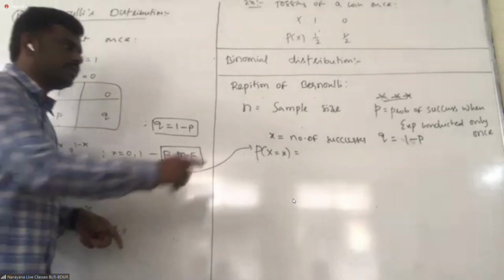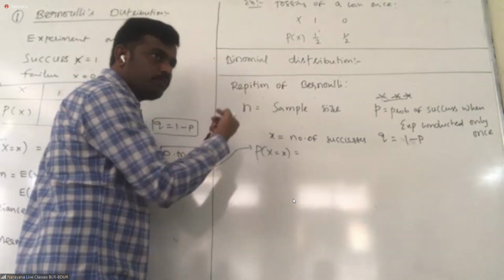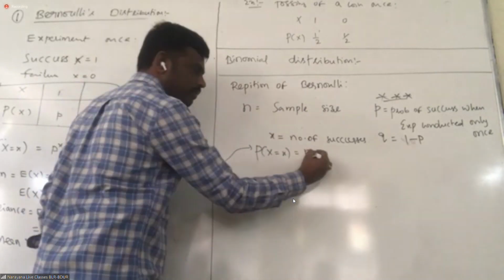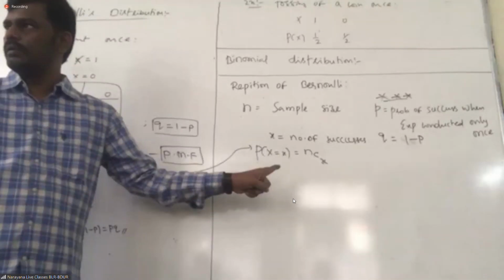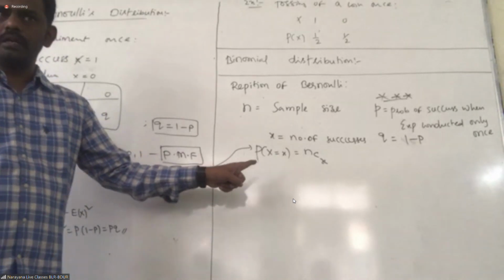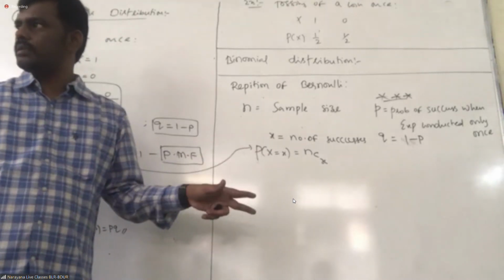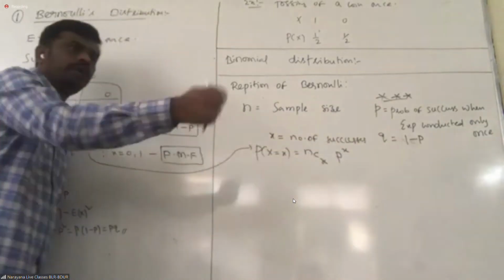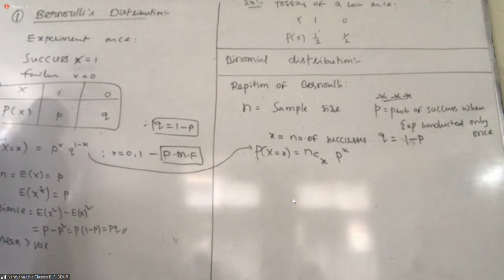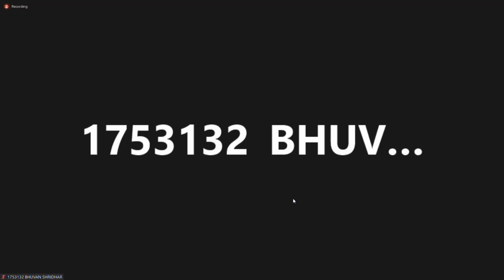What is the x you need to take? Suppose n times you are tossing a coin, x times you are getting success. Then n is the number of trials, correct or not, student? N times you are trying. All of you understand? N times you are trying, x times you are getting success. So nCx. nCx. Got it or not, student? X times you are succeeding, right? So therefore P is repeating x times, no? P into P into P. Probability of success is P, right? If 2 times you are succeeding, it means P into P. Then Q is raised to n minus x. Remaining times are failures only, no?